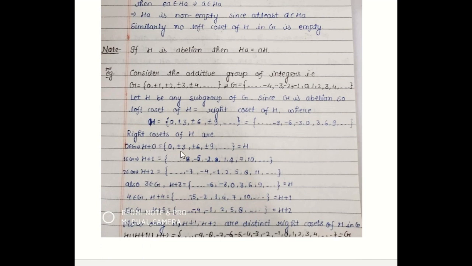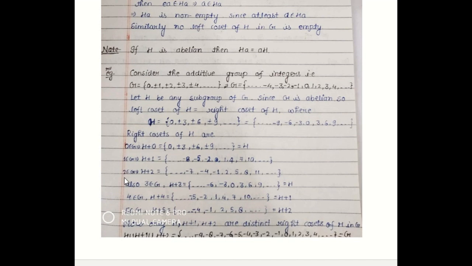So since every subgroup is its own right and left coset, this will be a right coset. Now since 1 belongs to G, we find another coset by adding 1 to each element of H. So what type of elements do we get? If we add 1 here, we get -8, -5, -2, 1, 4, 7, 10, and so on. So this will be a subset of G. It will not form a subgroup.